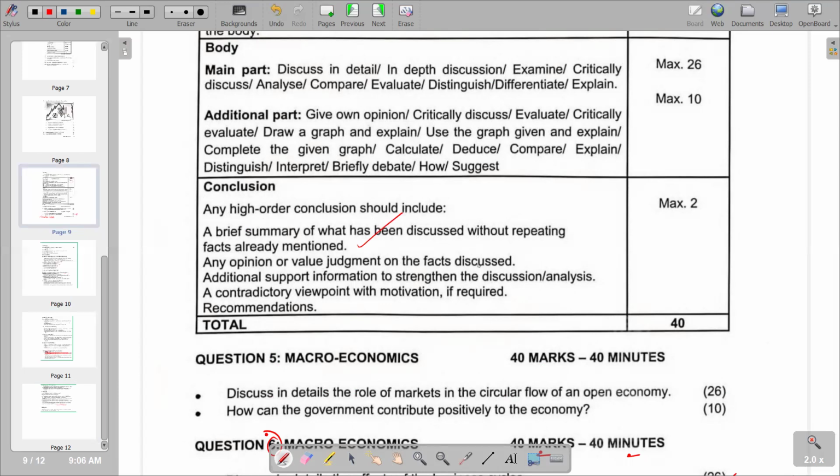The next one, any opinion or value judgment on the facts discussed. So you can come up with an opinion or any value judgment on the facts that we have discussed in the main body. Then next, additional support information to strengthen discussion or analysis. You can include any additional support information in your conclusion if required.